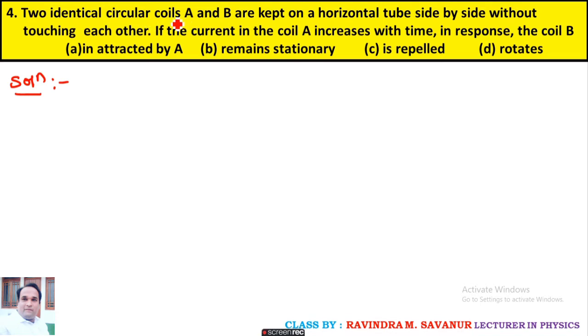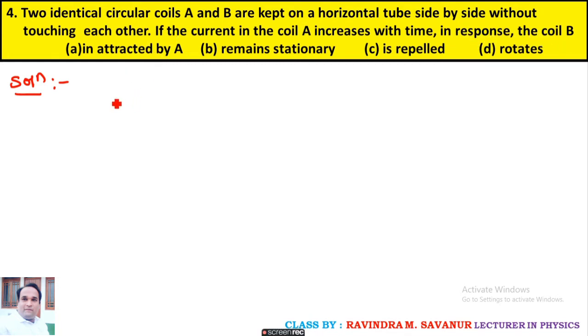The two identical circular coils A and B are kept in a horizontal tube side by side without touching each other. If the current in coil A increases with time, what happens in response in coil B?